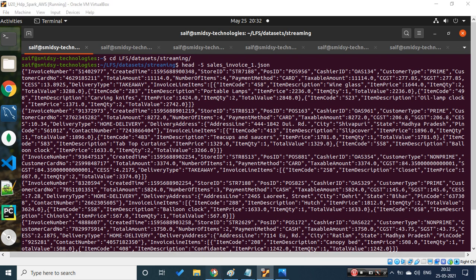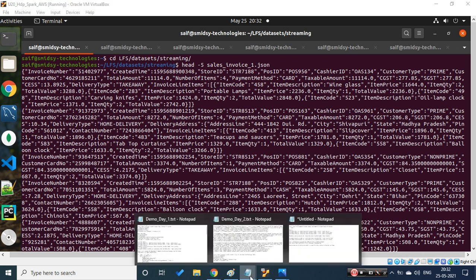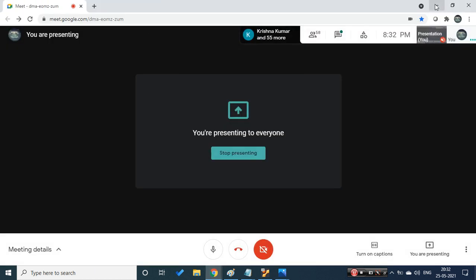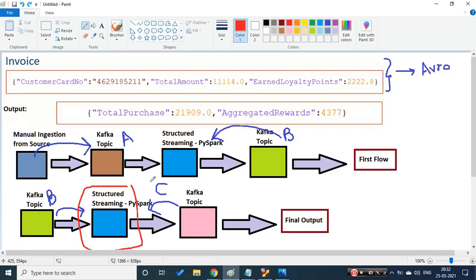So I have already created the schema. Here what I will do is point my schema to that file. Yesterday we completed this pipeline, right? So now what we are trying to do is use the same over here.